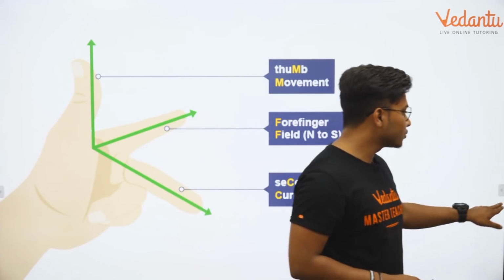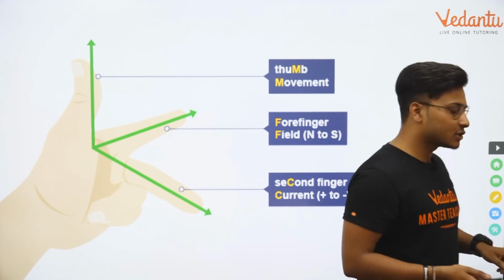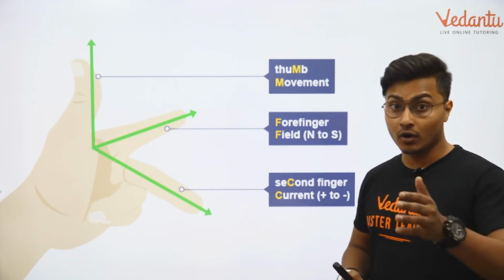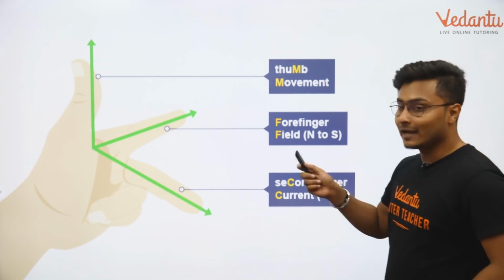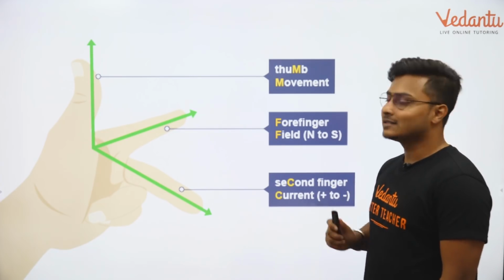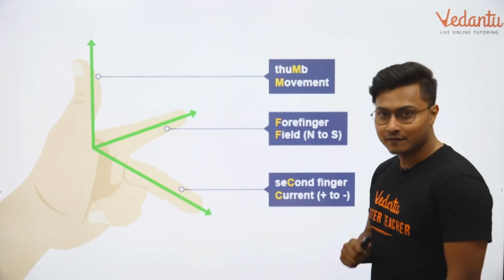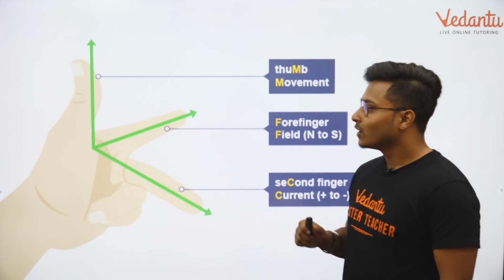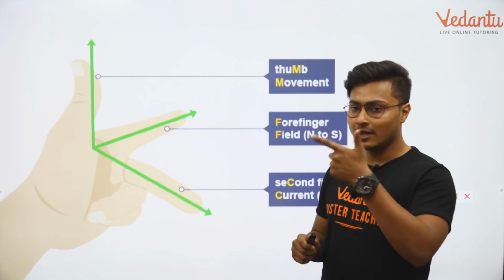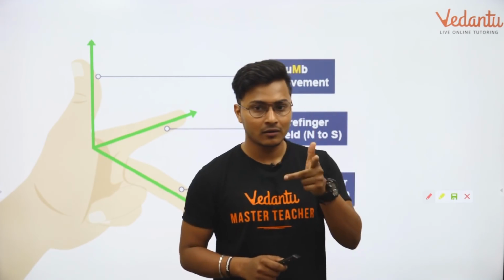I think you must have understood this in our previous sessions which we have had before. We have a complete series for magnetic effects of electric current. If you have not found it, please do check it out. Okay? Let's have a check quickly. Now, here in this particular part, it's very clearly stated, according to Fleming's left-hand rule, if you extend out your 3 fingers in a way that it looks like a gun,